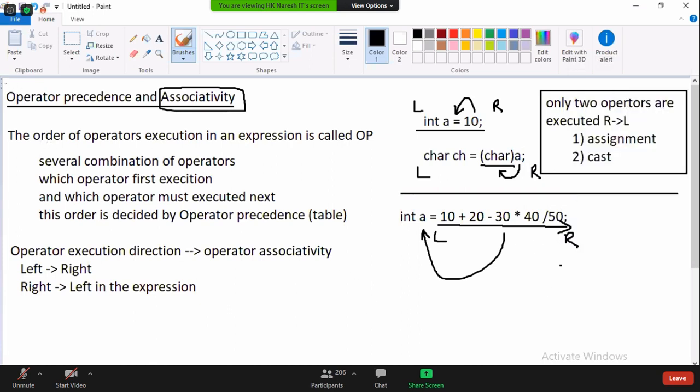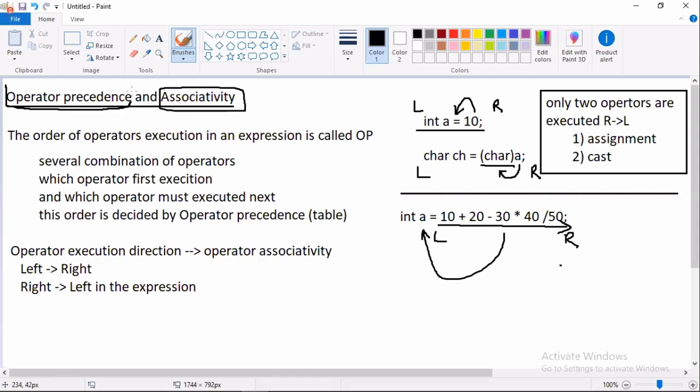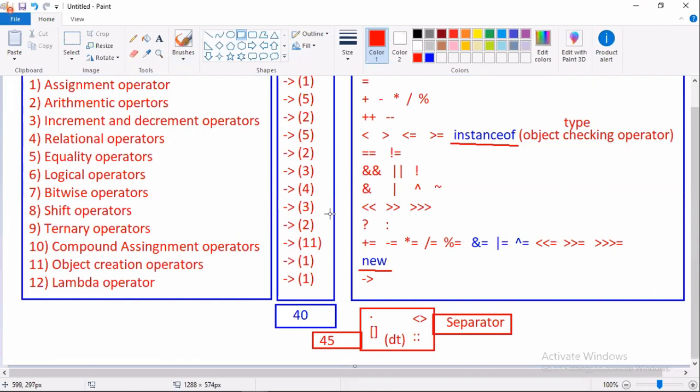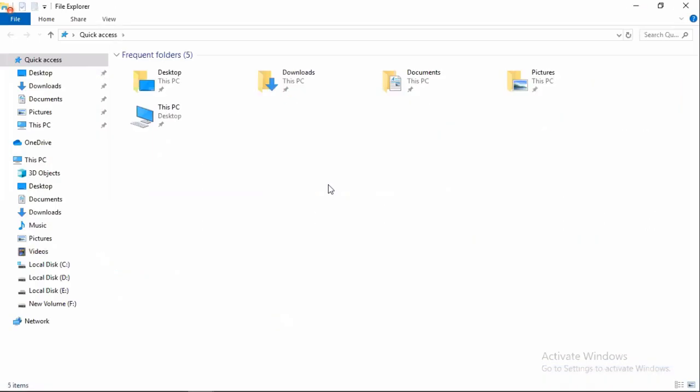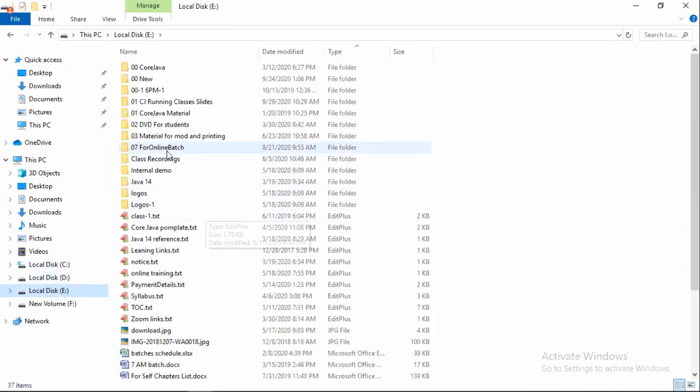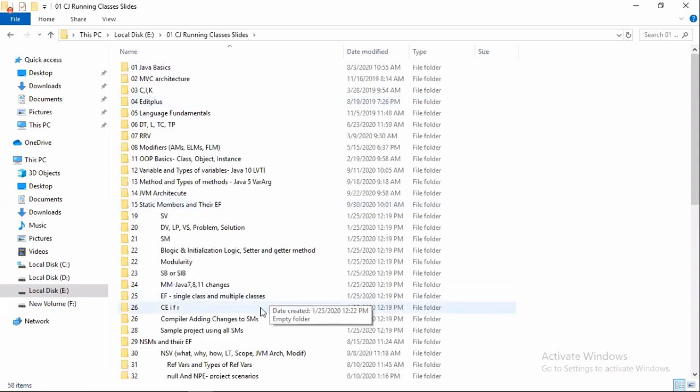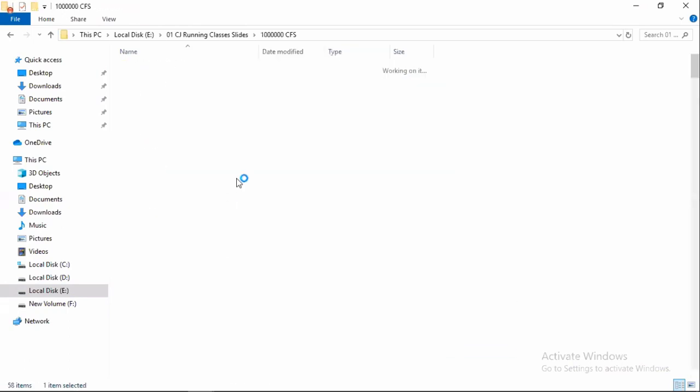Now let us try to see operator precedence. Operator precedence has a big table. Let me show you the table. You can directly remember it. And we will use this table in the calculation operations. While using operators, we are going to follow this table.